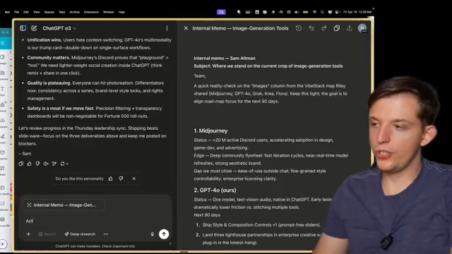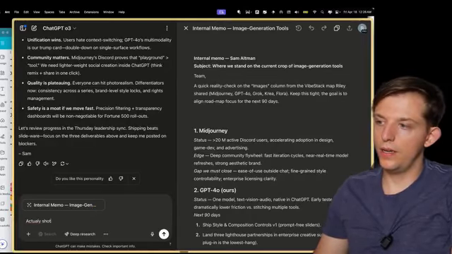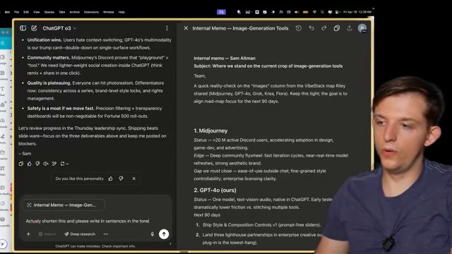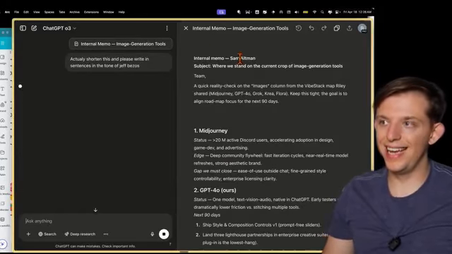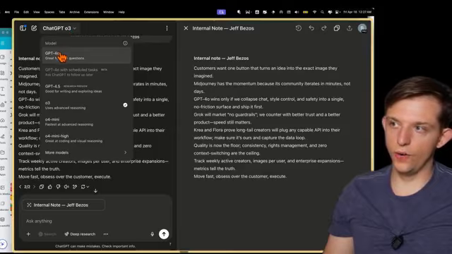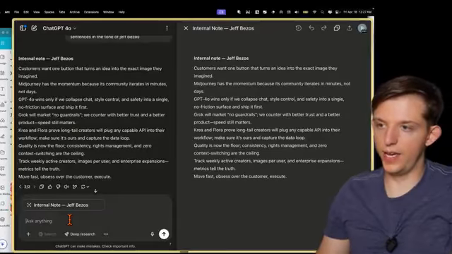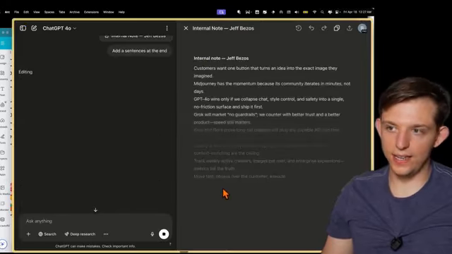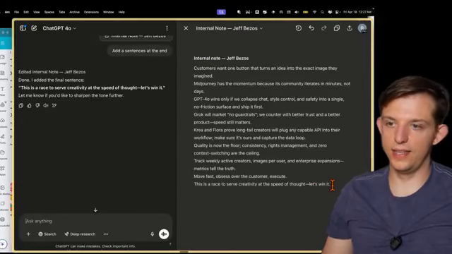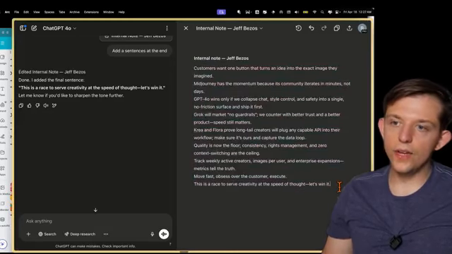We can say, actually shorten this and please write it in sentences in the tone of Jeff Bezos. And so it is actually just going to directly edit this right here. Wait, sorry. In order to do that, I think you need to use GPT-4o to use the canvas, and we can say add a sentence at the end. Yes, so here it literally edits it just like that. So it added this sentence here at the end, and then you can actually just edit this, right?